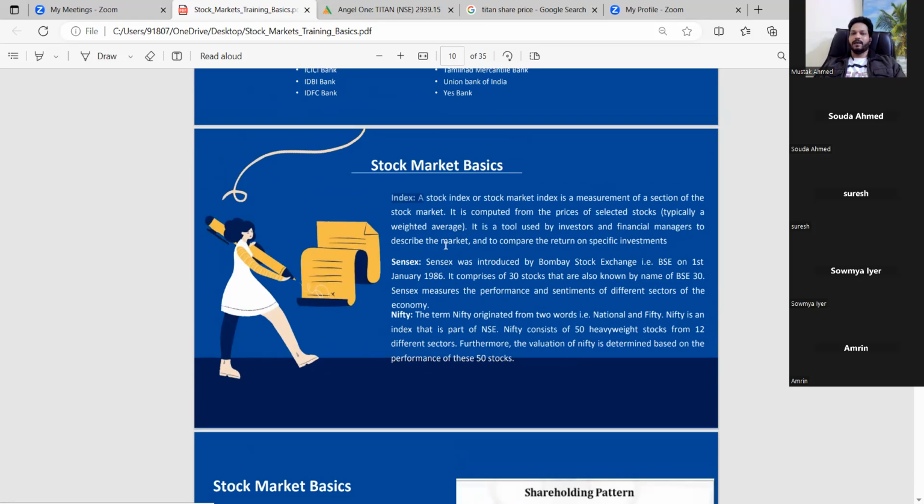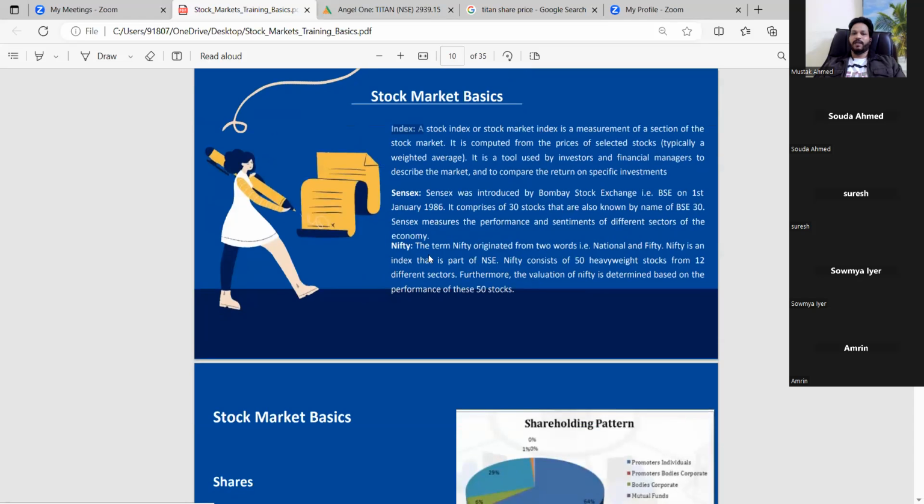This is introduced by the Bombay Stock Exchange, which I was saying about, the BSE. This is linked to the BSE. It was established in 1986, and as of now it comprises 30 highly weighted stocks. Nifty, the name itself, we can see that it is considered the top 50 stocks of the NSE. This is a part of the NSE.